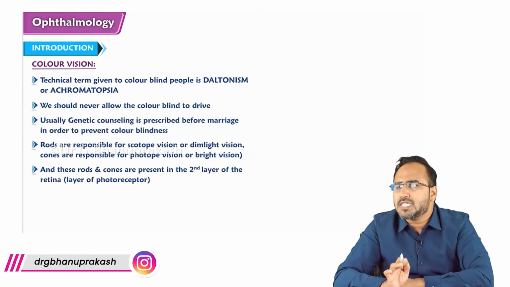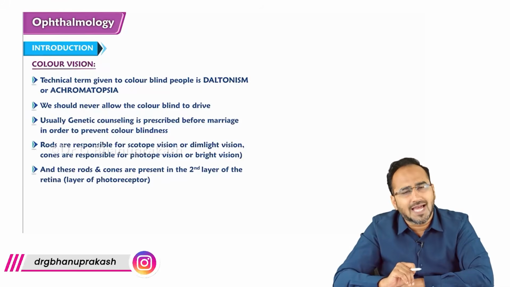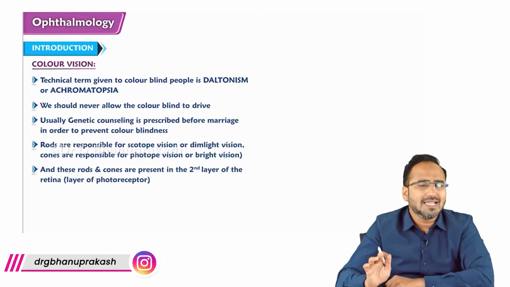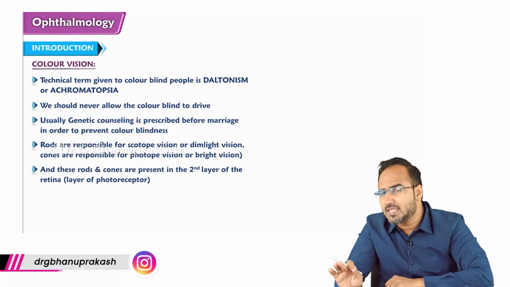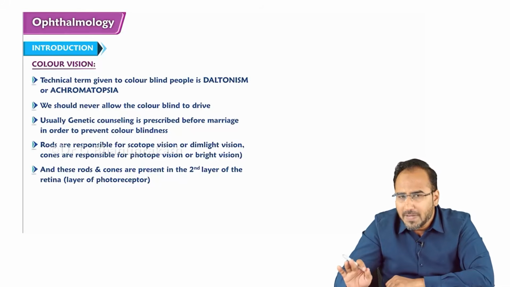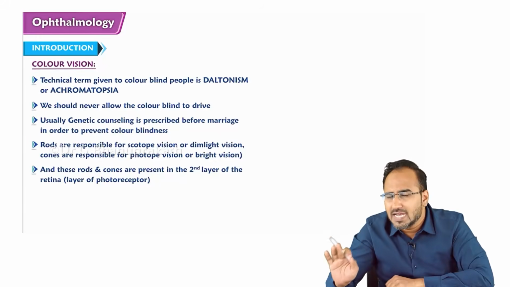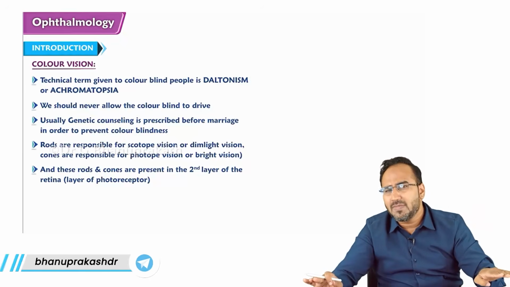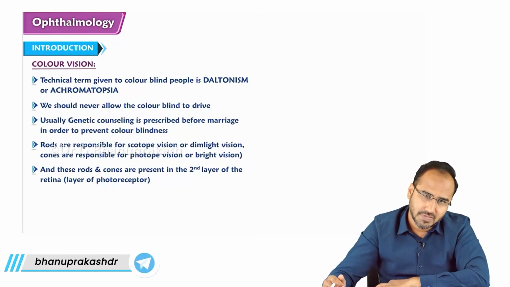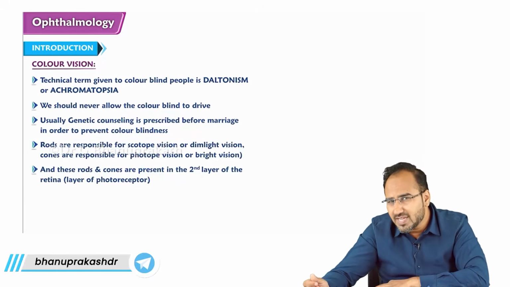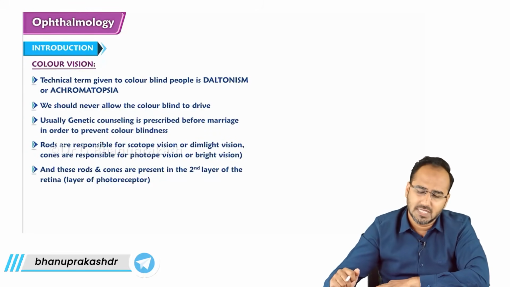The term that is given to color blind people is daltonism. Okay? Now guys, in this color blindness, there will be 2 conditions. One patient will have color weakness, the other patient will have color blindness. I'll tell you guys what is color weakness and what is color blindness.